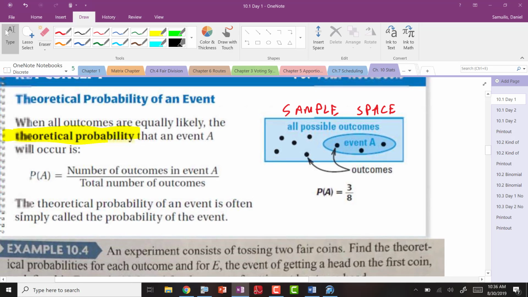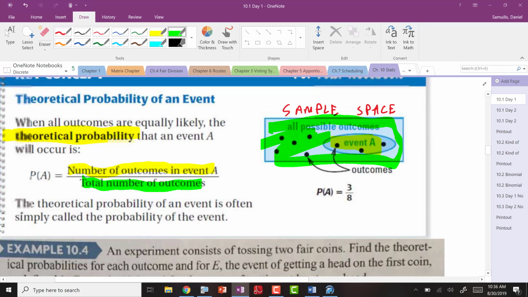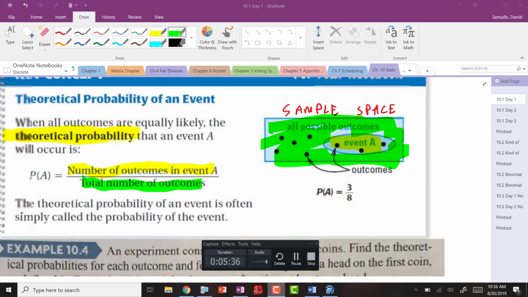Probability, in the most basic sense, is the number of outcomes in your event you are thinking about, and we'll call that this, divided by the total possibilities of outcomes overall. And I don't want to but I should overwrite that yellow as well. Very simple, basic definition. I'll press pause as we write.